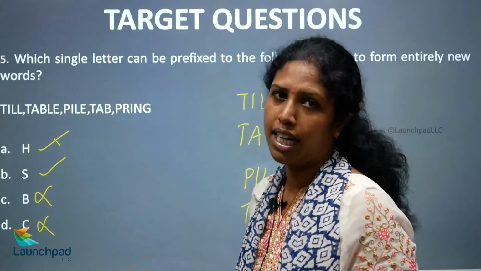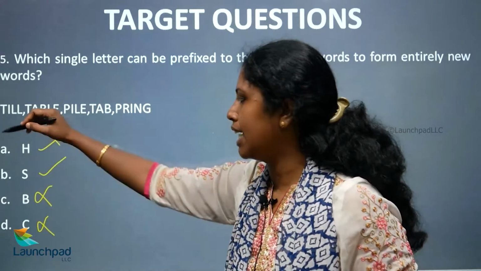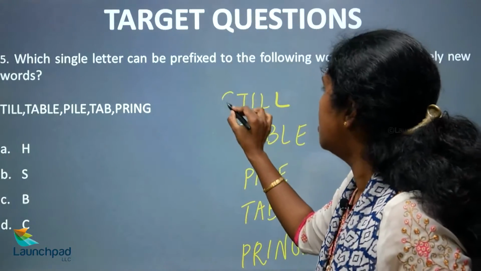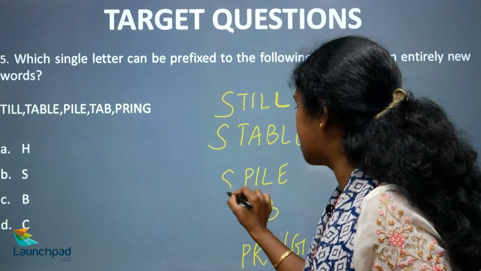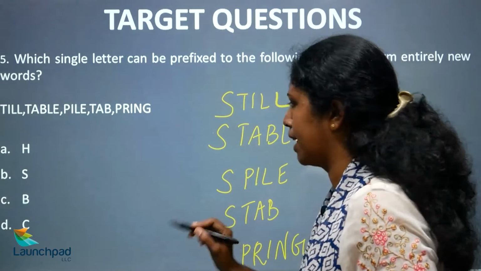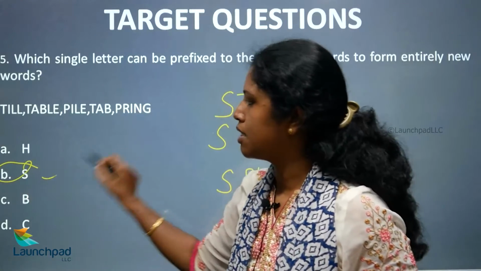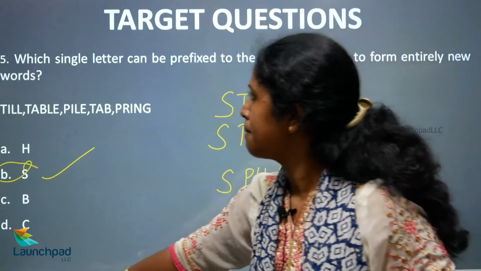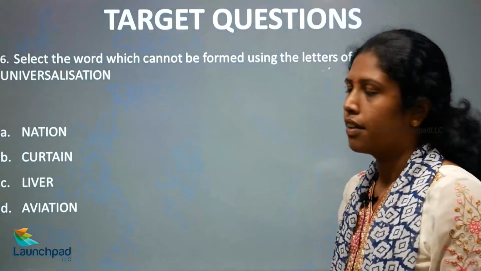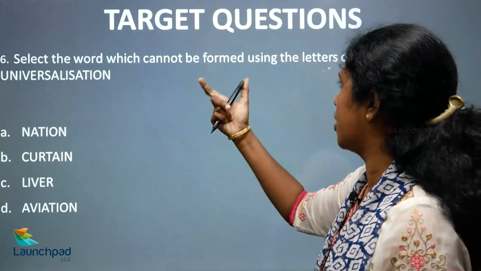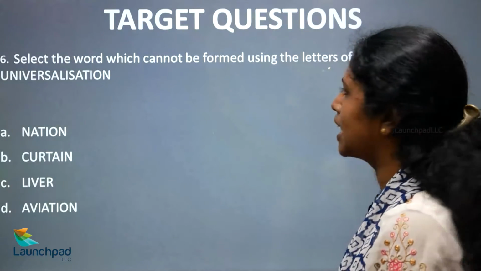So, hence which is your right option? Option B, S, which gives us still, stable, spile, stab and spring, right? So your option B is your right answer over here. Yes? What's the next question? Okay, now select the word which cannot be formed using the letters of the given word.